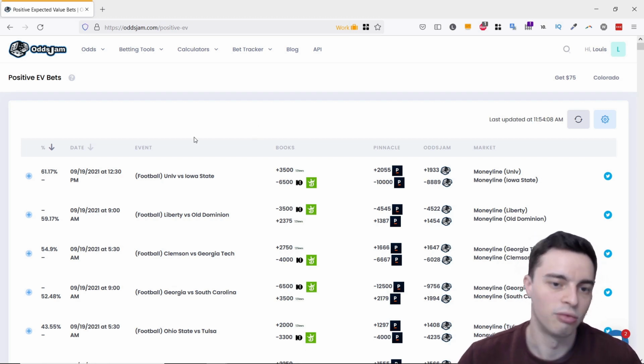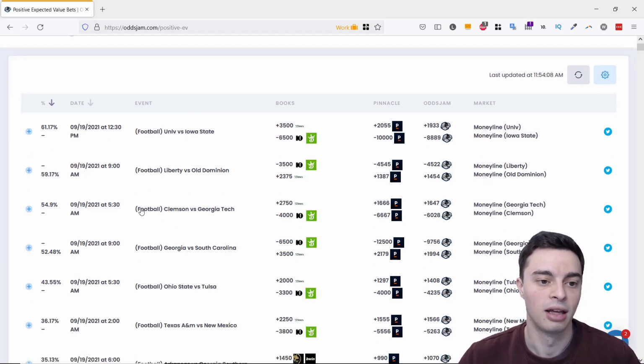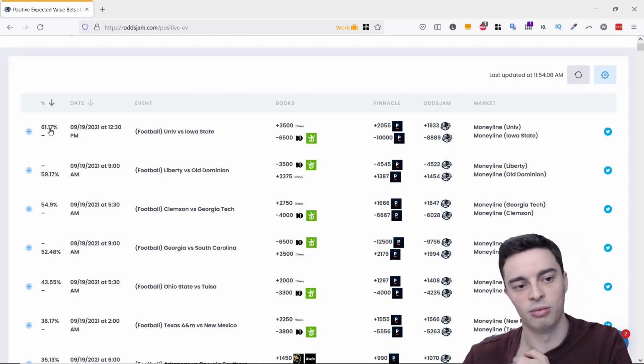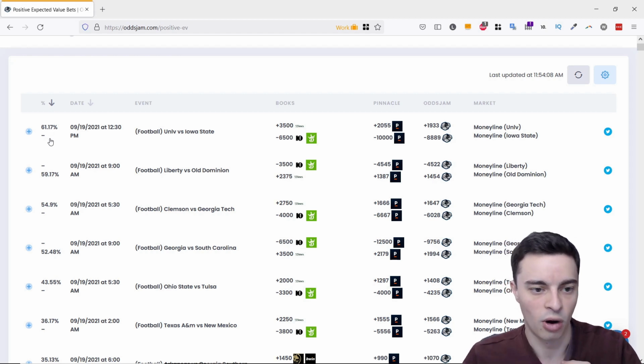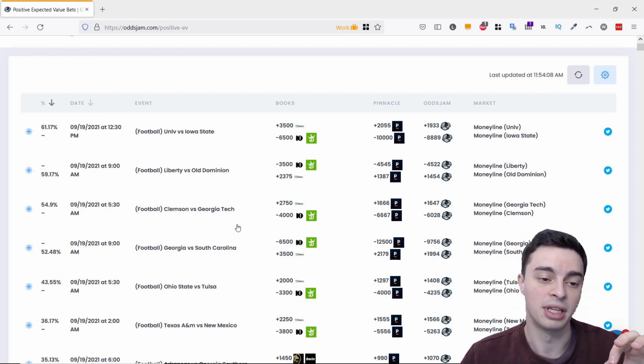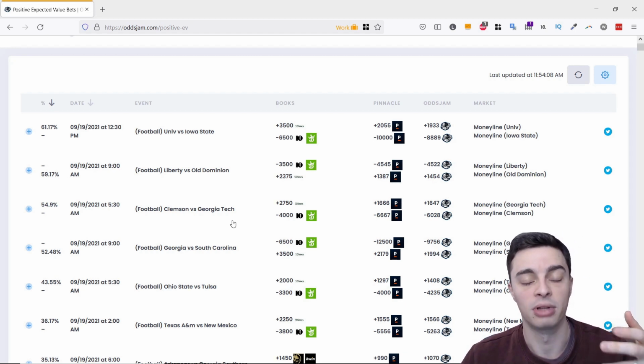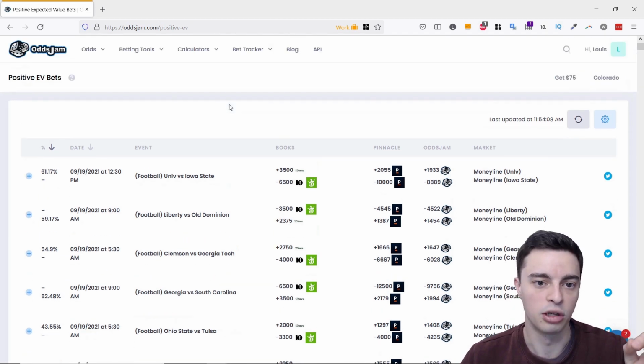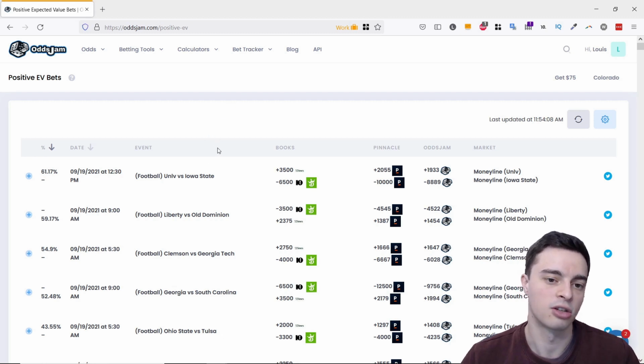And you can see here that they've ranked a bunch of different bets by that profit margin. You can see there's some huge expected value numbers here. Some of these are quite interesting. It's important to remember with this kind of betting, though, that you don't win every single time. You're expected to win in the long run as long as you place many, many bets. And ultimately, you should make more money than arbitrage betting, but your profit will be quite variable. It'll be up and down. You'll have good runs and bad runs. And one of the useful things about OddsJam is that they do track your bets and how they're performing. And we'll get to that in a minute, but that's quite useful, very important if you're doing positive EV betting.